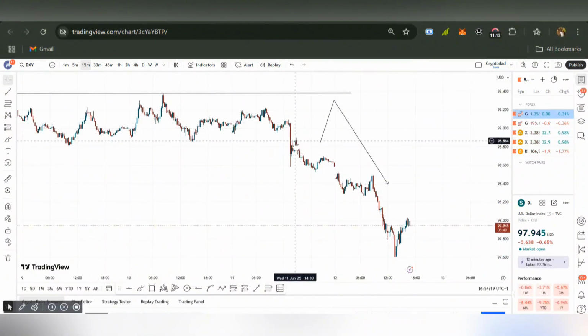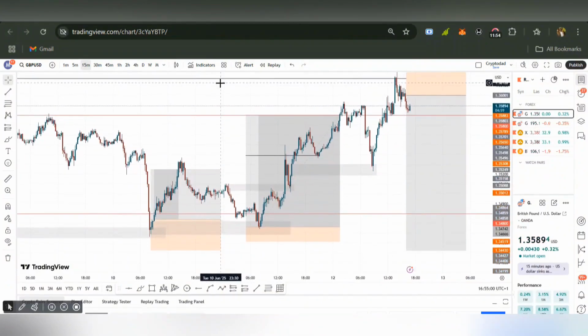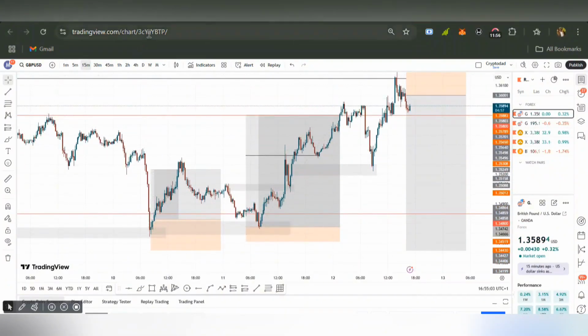So you see my prediction here. I was just expecting the market to drop massively, and that was what happened. The market dropped massively, so you see the drop from this point. Looking at the time here, 1:30 p.m. Nigeria time, this was when the news dropped, and my actual prediction was right, so I was able to take the trade on GBP USD and also maximize my opportunity on GBP USD.